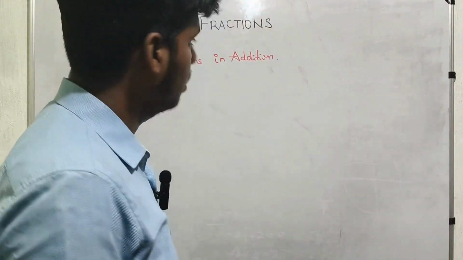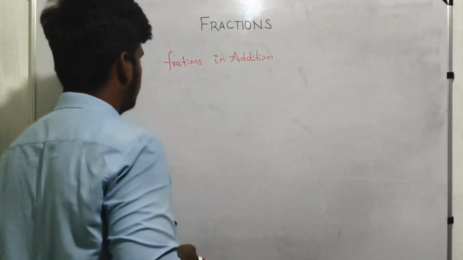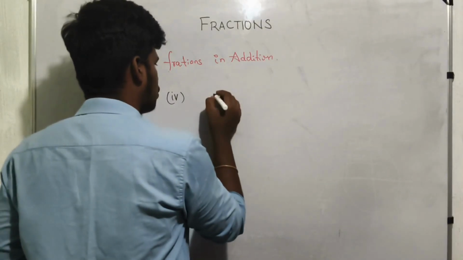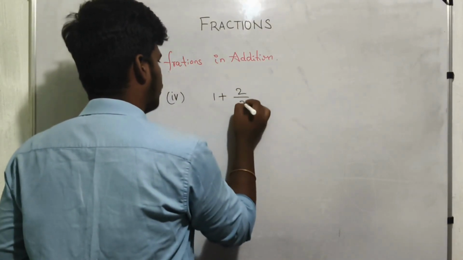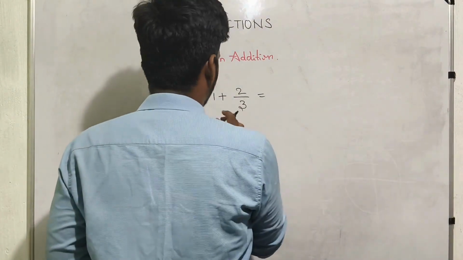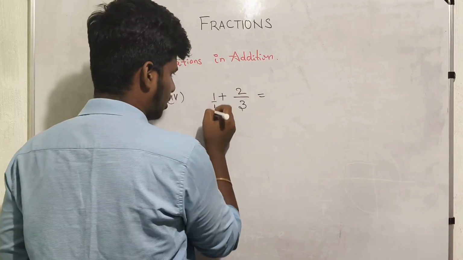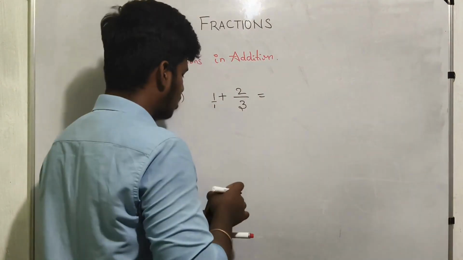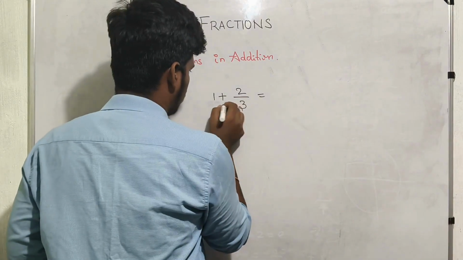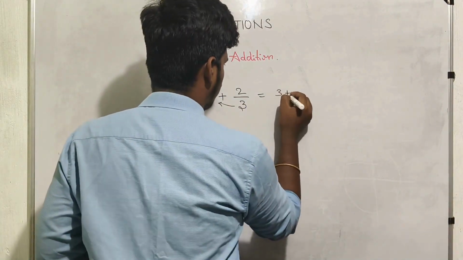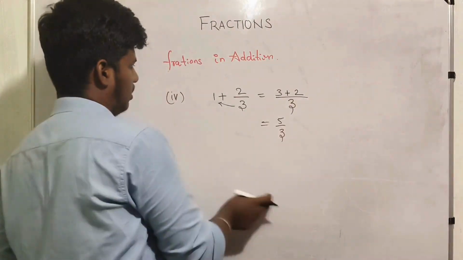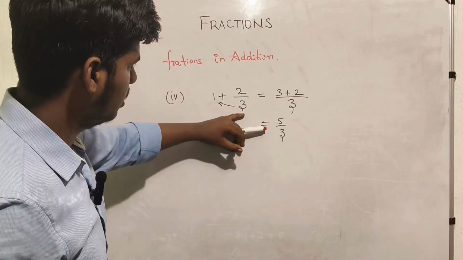Now, the last question in fractions and addition. Suppose you have 1 plus 2 by 3, what do you have to do? You cannot just put it like that. Here 1 is there, but you cannot see the denominator. So you just multiply this in that: 3 plus 2 divided by 3. So 5 by 3. You can do it like this. Just cross multiply whatever is there.